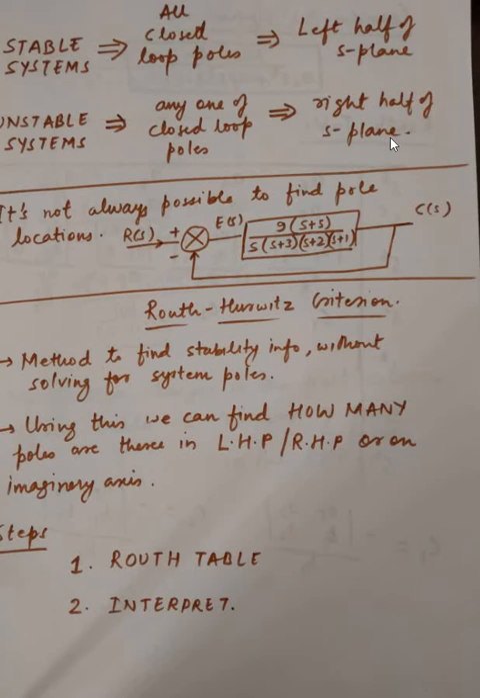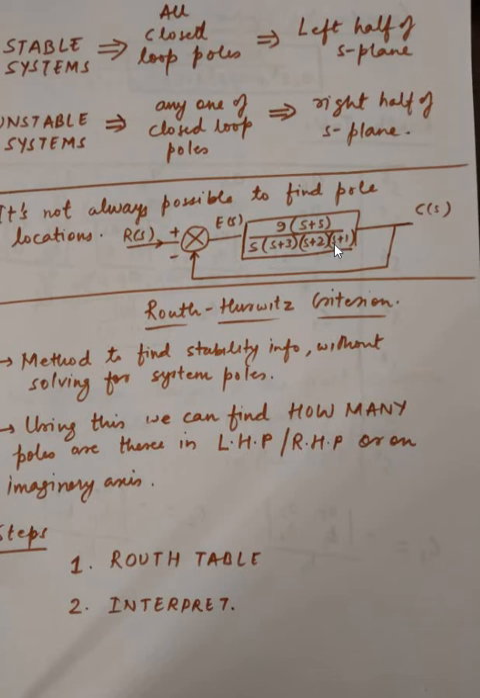Now what is the difficulty in this? The difficulty is that it's not always possible to find the pole locations. For example, you know the poles of this system, but this is an open loop system. This is just a system. We would like to know whether, with feedback control, the system would be stable or not. But we do not know the closed loop poles, because if you do the math here, it will be difficult to find the closed loop system poles.